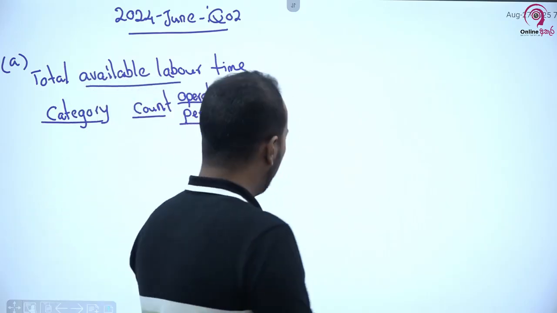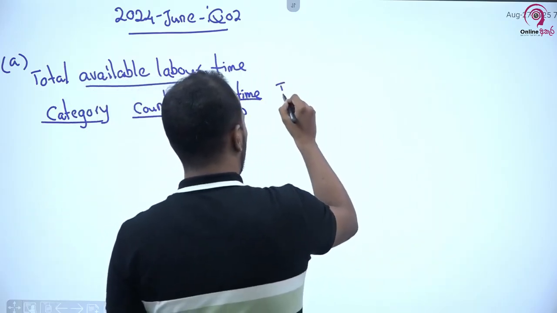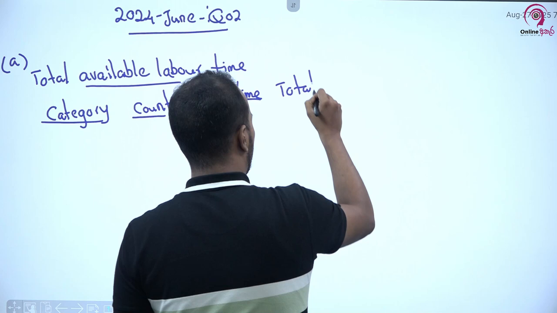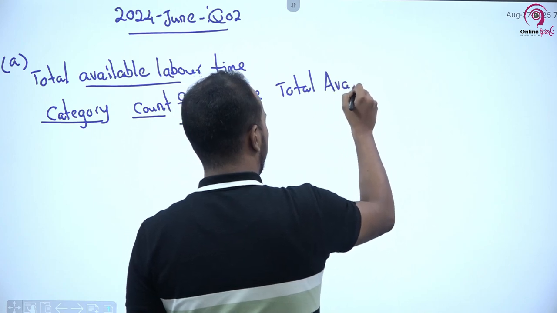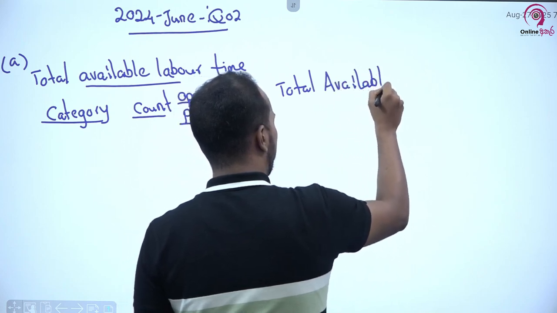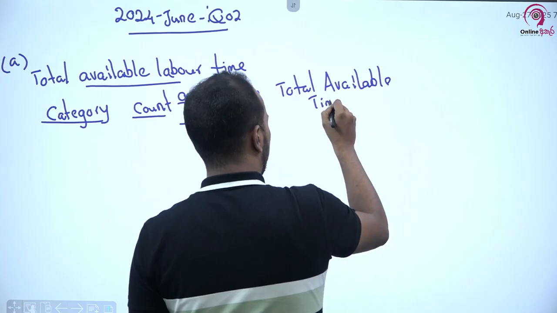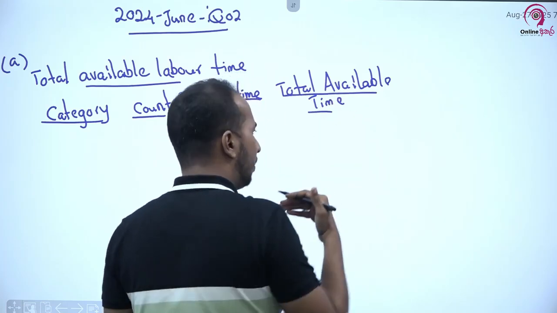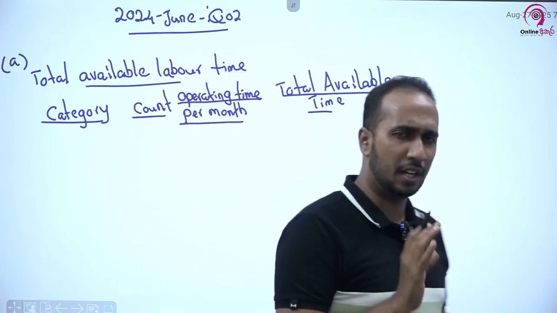Then we can take the total available time. Now please understand how I am approaching.